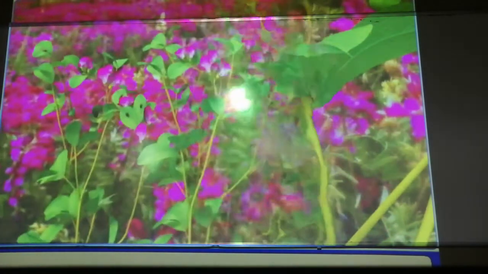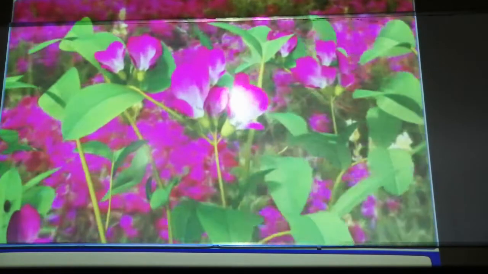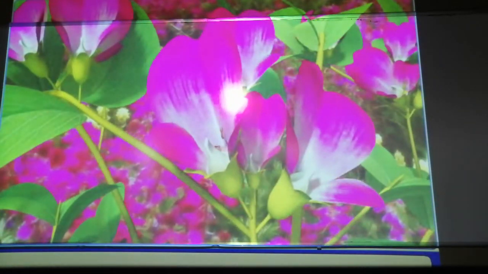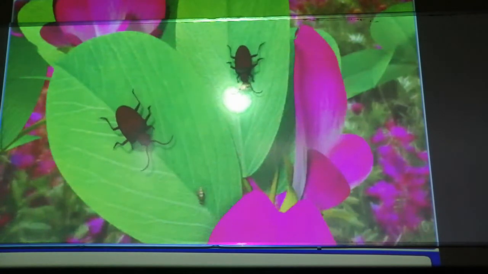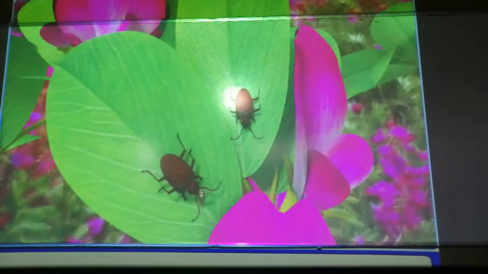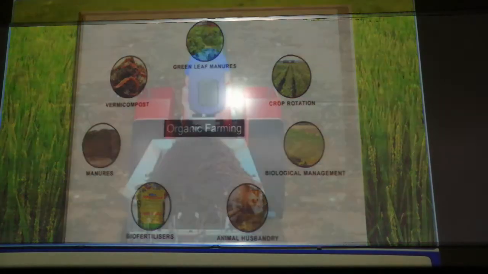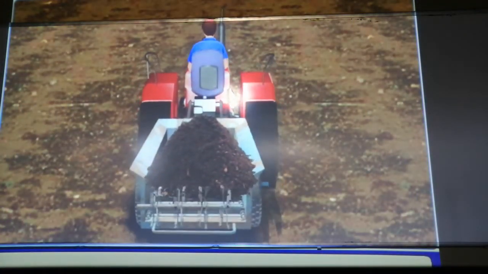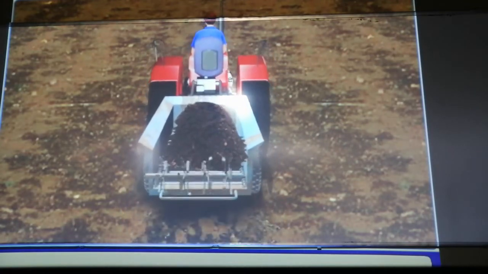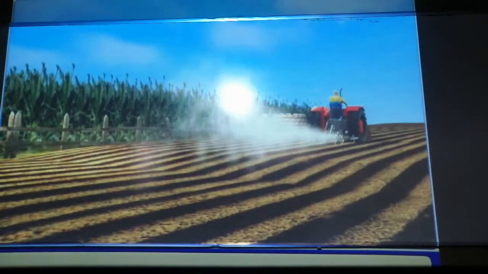The organic farmer holds the view that the eradication of creatures often described as pests is not only impossible but undesirable. Without them, the beneficial predatory and parasitic insects which depend upon them as food would not survive. Obviously, if they are the food of the predators, they will be eaten up. So organic farming uses green manures, crop rotation, biological management, animal husbandry, biofertilizers, manures, and vermicomposting. You can see here no chemicals and no toxic particles are used. This is saving us from various hazards and toxins.